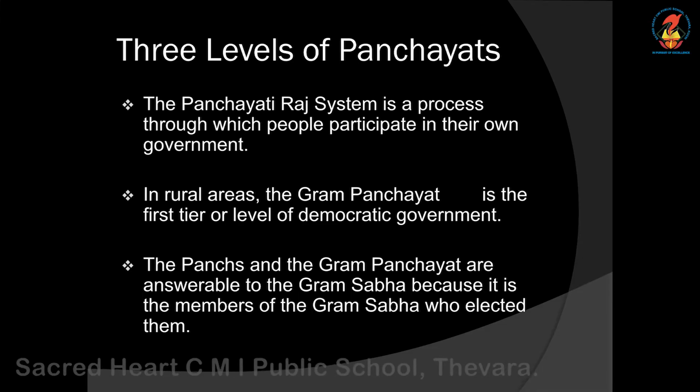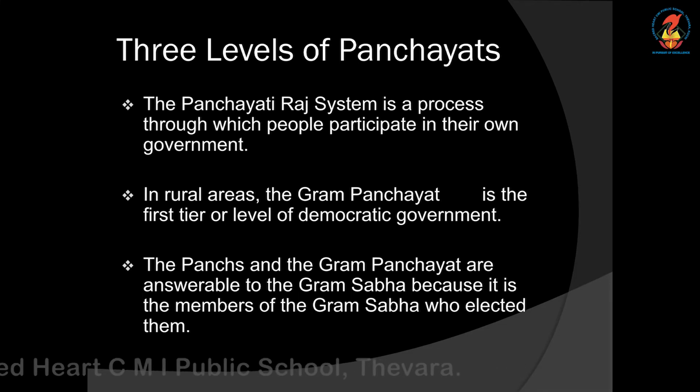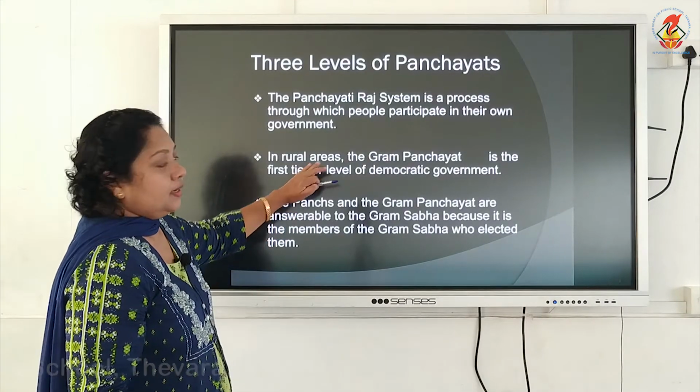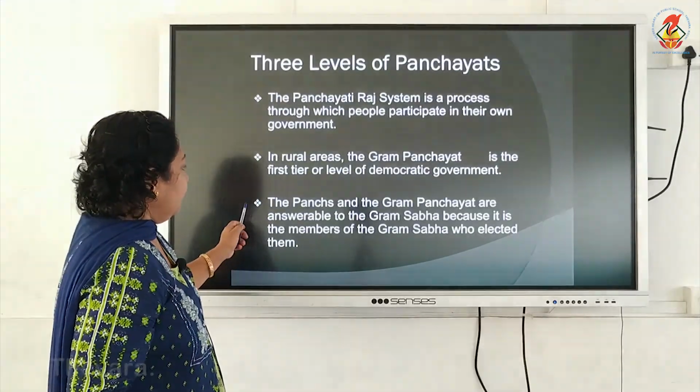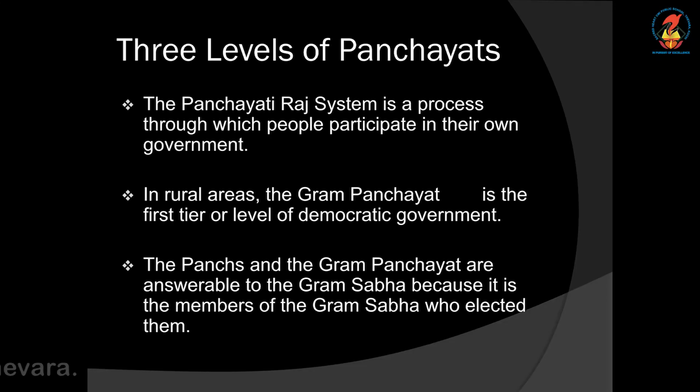In rural areas, Grama Panchayat is the first tier or first level of democratic government. Tier means level. So, the Gram Panchayat is the first level of government. The Panch and the Grama Panchayat are answerable to the Grama Sabha. Why? Because Grama Sabha is electing the members to Grama Panchayat. So, they are answerable to them.